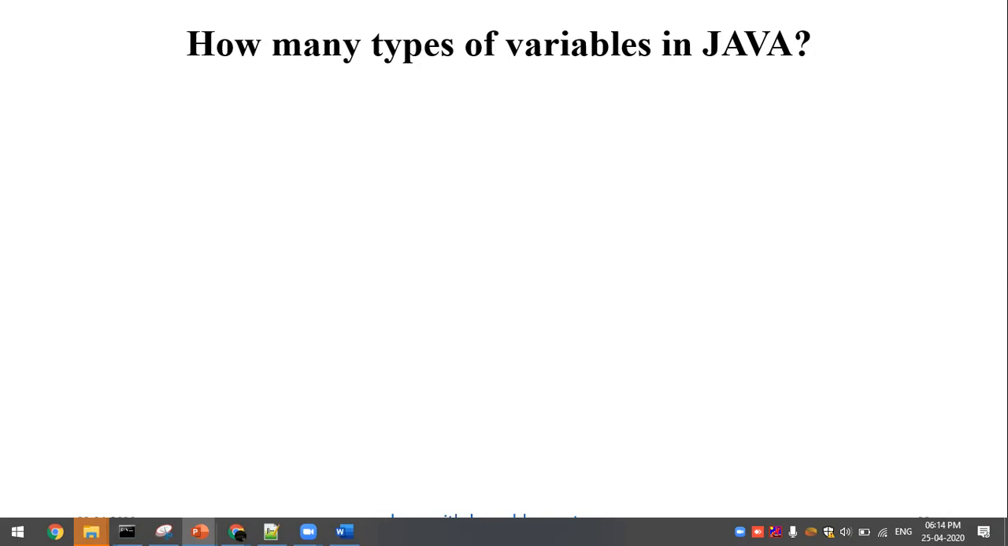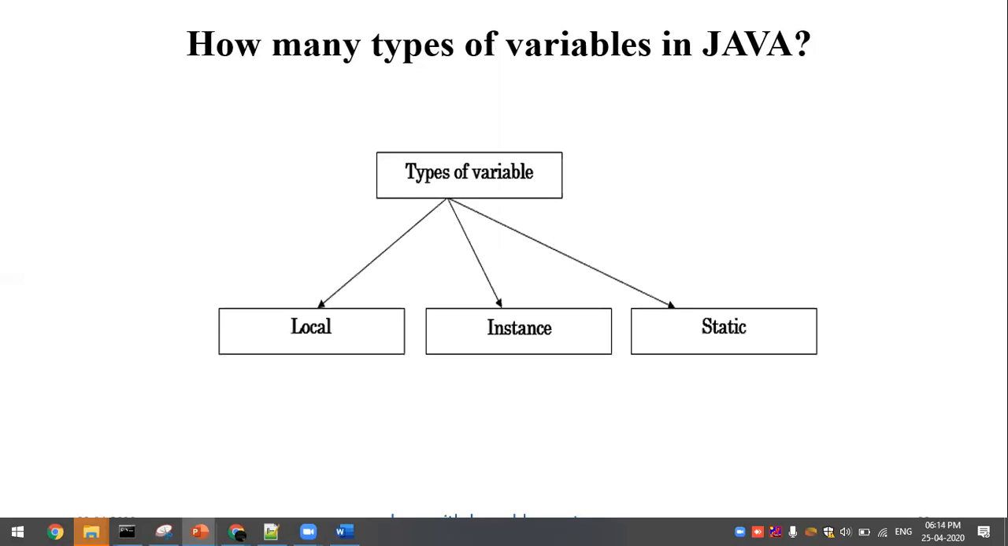Okay, so in case of Java, we don't have a global variable. Can you tell me why it does not have a global variable? Can anyone answer? Listen, in Java, we'll be having three types of variable. One is local, another one is instance, the third one is static variable, right? So in case of C++, we'll be having one more variable called a global variable. So here Java doesn't allow a global variable.